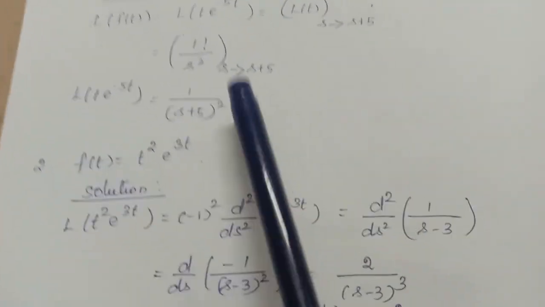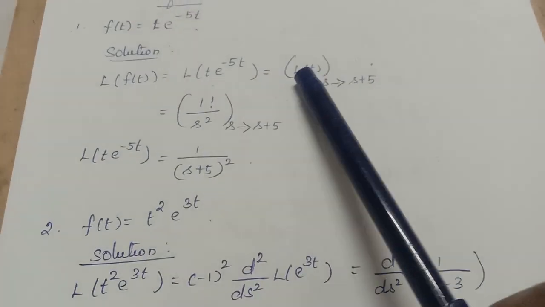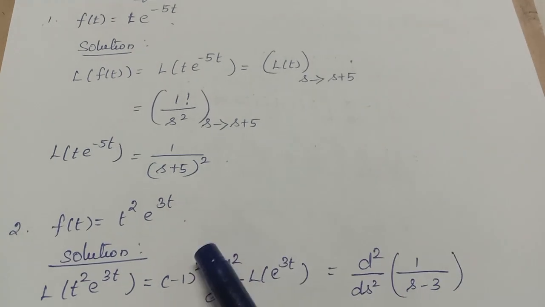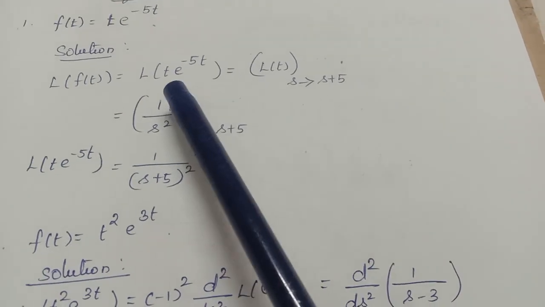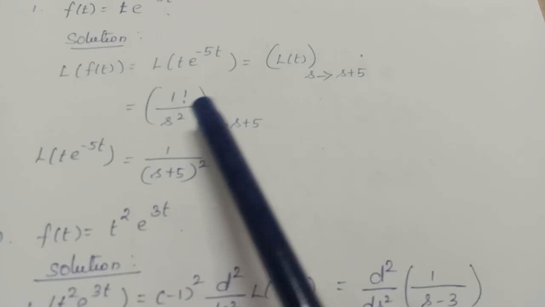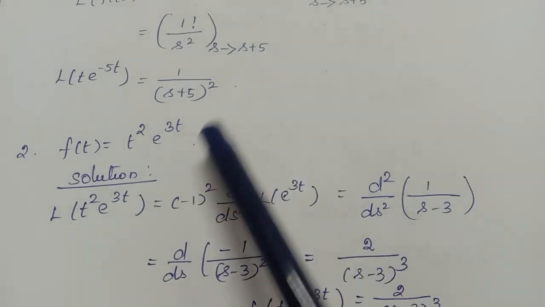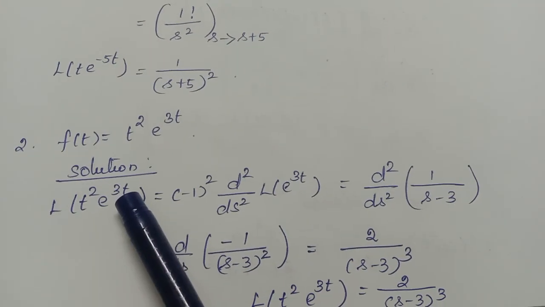Okay, right. Then another problem, f of t equal to t square into e power 3t. This is also similar to the previous problem, but I am going to do it the other way. In any one of the ways you can do. In the first problem, I applied the Laplace for t and then applied for e power minus 5t. But for this problem I am going to do it the other way. Whichever you feel comfortable you can do. Okay, right. Now L of t square into e power 3t.